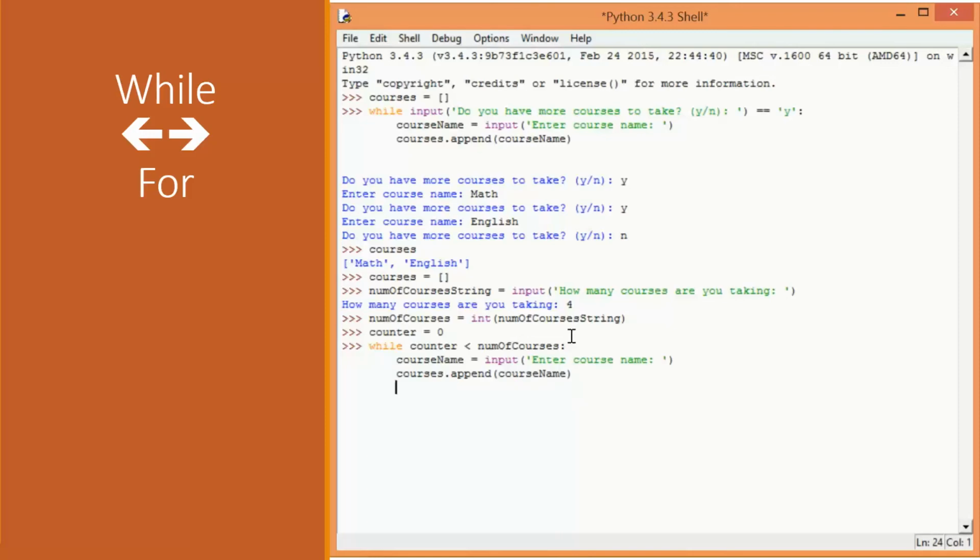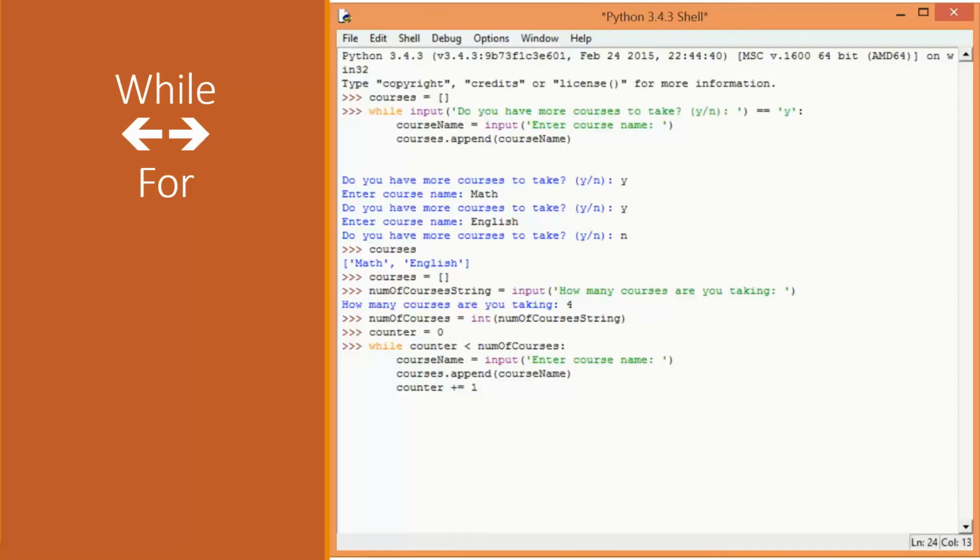Now here, remember, because this is a while loop, you have to recalculate the condition, otherwise it will keep going forever. So every time I ask the user, I ask the user one more time, so I have to increment my counter. And I can do plus equal 1. And what that will do is, if Python sees this, plus equal, it will add whatever you have here, in this case being 1, to this variable. I can also do minus equal, and that will subtract this number from this variable, and so on. So I can increment by 2, I can increment by 3,